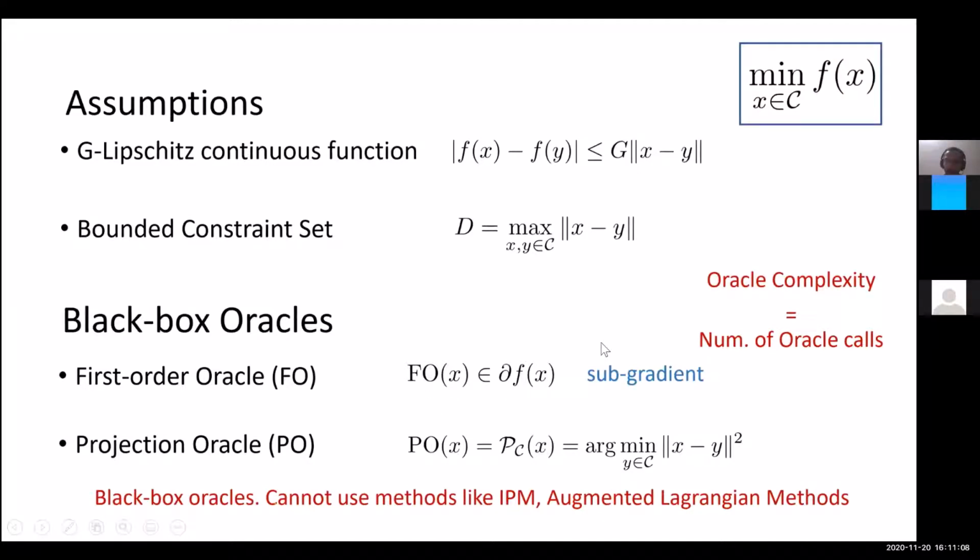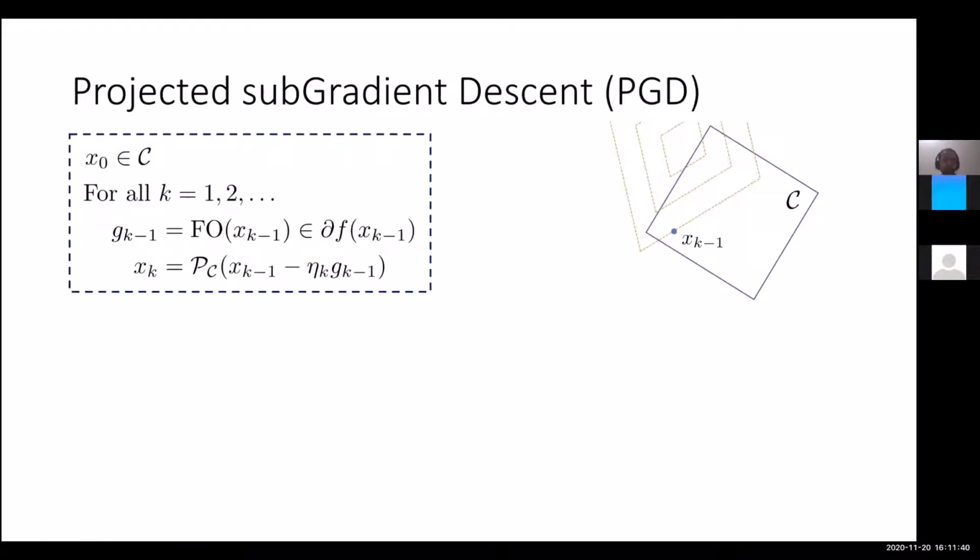Okay, so we would like to minimize the number of oracle calls we'll be making, because this projection oracle in general has to be implemented by some other subroutine, and similarly a first order oracle will have to be implemented by some other subroutine which computes the gradient of this function, right? So the complexity of any method is the number of oracle calls. And the reason for considering algorithms working only with black box oracles is that the setting is fairly general. One of the most prominent algorithms that falls into this category is the projected gradient descent, or projected subgradient descent,